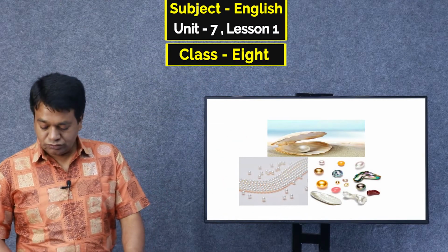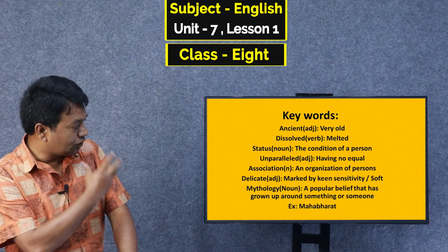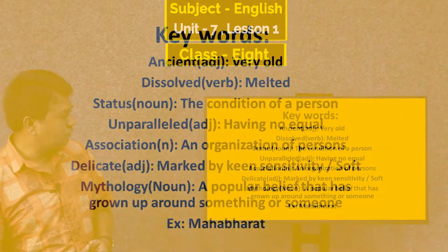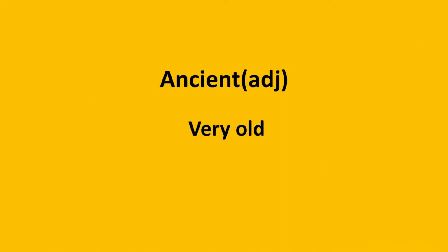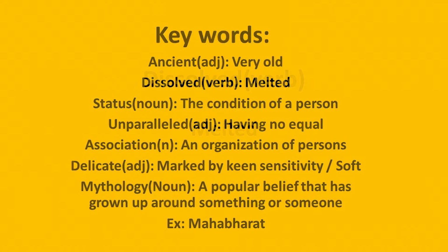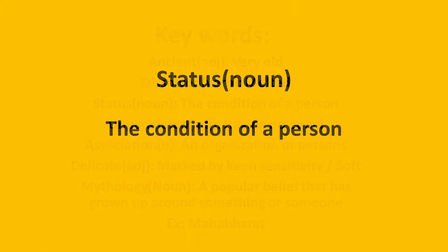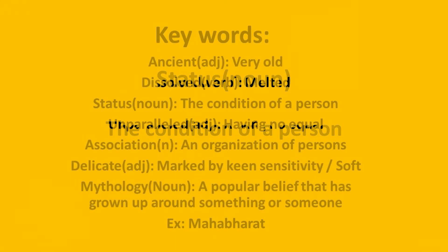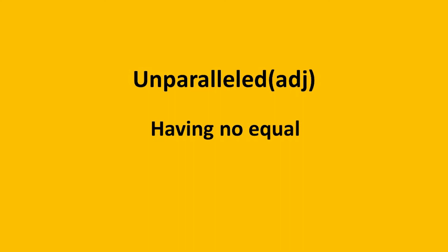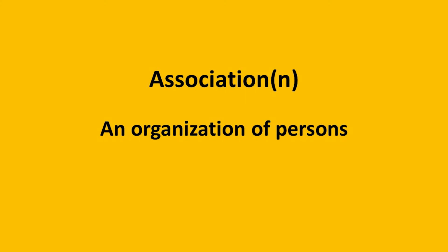Okay. Now when we go through this lesson, we will find these words, which are keywords, or you can say the new words. First one, ancient, it's an adjective and it means very old. Number 2, dissolved, it's a verb, it means melted. Number 3, status, it's a noun, the condition of a person. Then unparalleled, it's an adjective. Have you seen? Then association, it's a noun, an organization of persons.